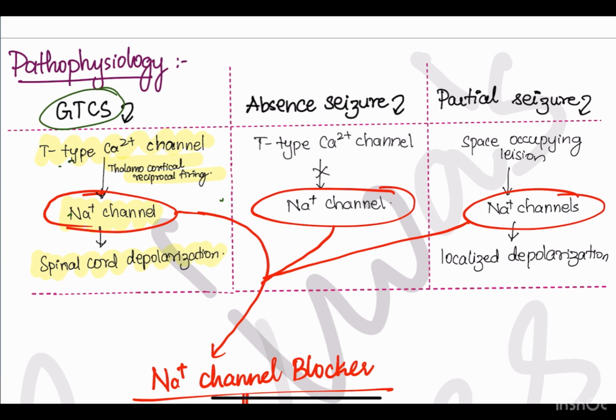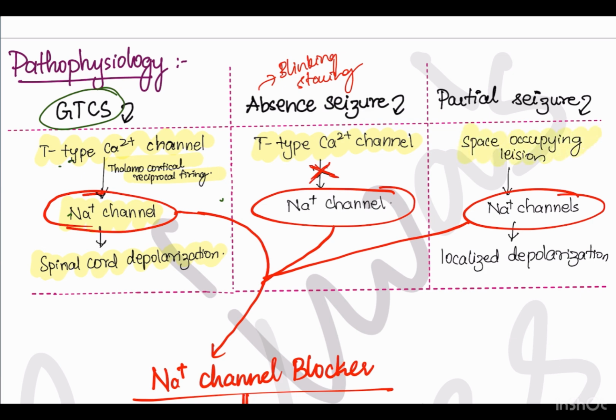And in absence seizures, there will be T-type calcium channel activation. Just the T-type calcium channels, because if there is propagation of the action potential, there will surely be contraction of muscle. We also know in absence seizures, there will be just blinking and staring and the child will be absent from the surroundings. So here there will be only generation of action potential from T-type calcium channels.